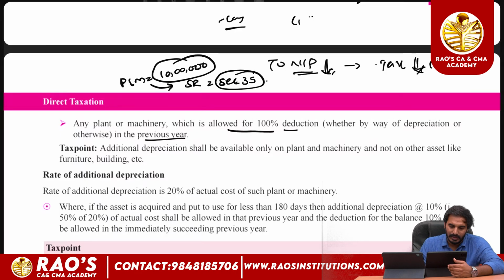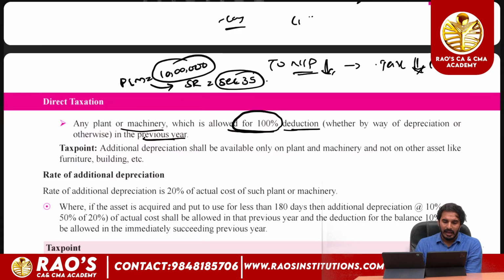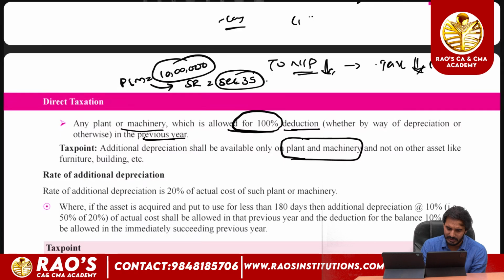Next. So additional depreciation is not allowed where the assessee has been allowed 100% deduction during the previous year on such expenditure. The additional depreciation is available, as we have discussed, only on plant and machinery, and on alike assets like furniture and building there is no additional depreciation.